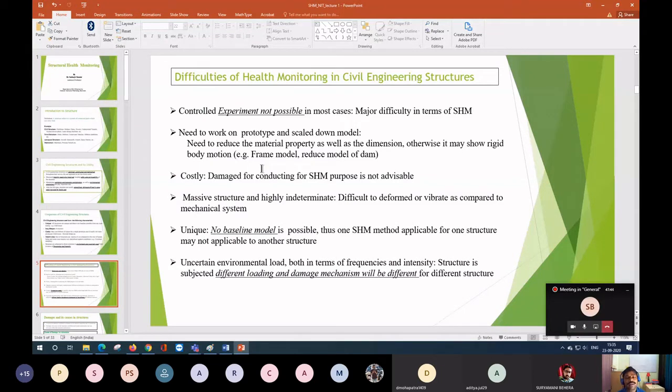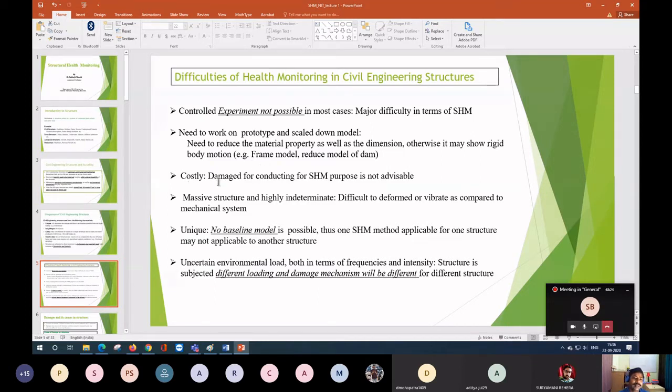Now, if you are doing health monitoring of a frame and you are using a steel bar or aluminum bar, and you are using a slightly thicker size, you will find that it shows almost rigid body motion, so the aim of your research will not be fulfilled. So there also you have to reduce the model. Suppose you don't have any other metal, then you have to reduce the thickness, or you can say reduce the member size, so that you get some difference in the response at different heights of the structure.